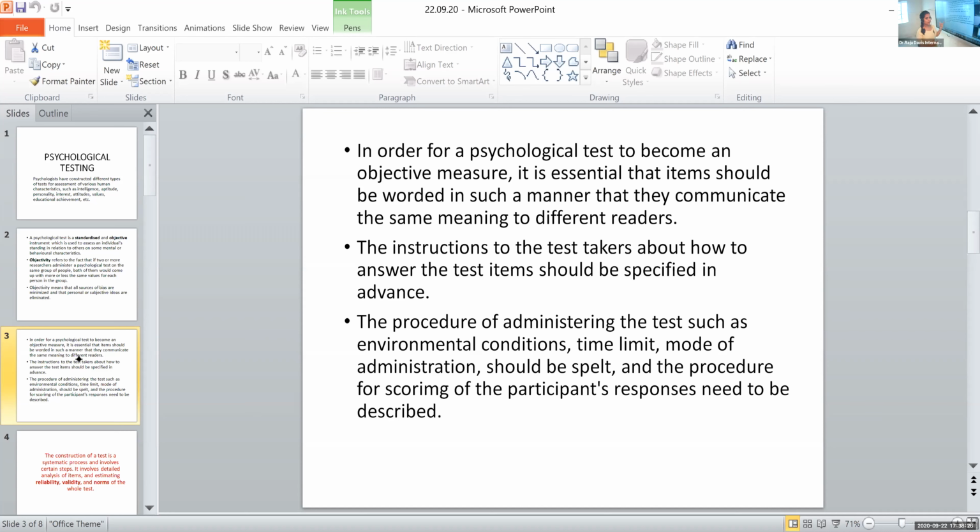So one method through which we can ensure objectivity is that the wording of these items should be such that even if I administer the test, or you administer the test, or any other outsider administers the test, it should be worded in a similar manner so that it can be applied to different participants in a similar manner.